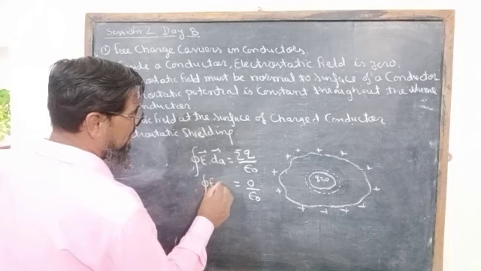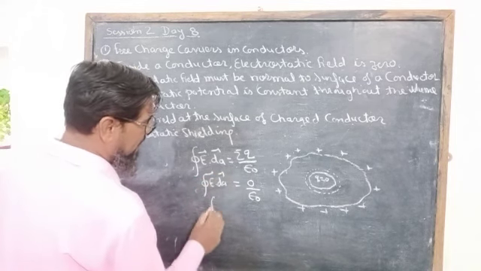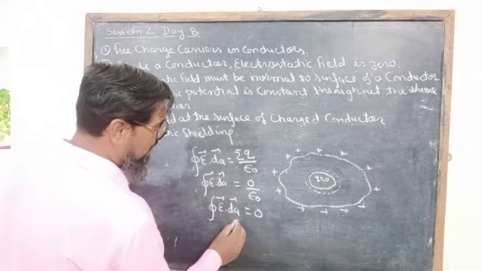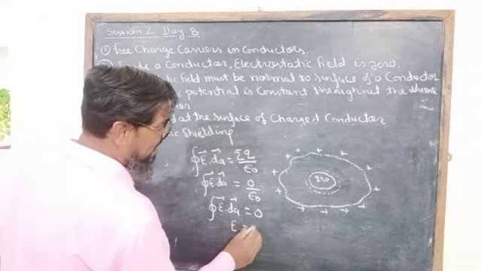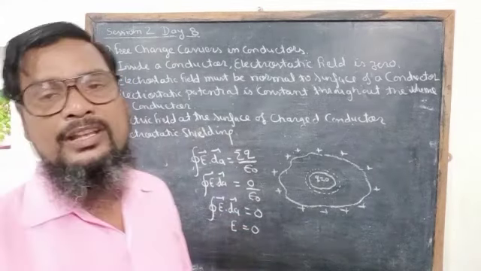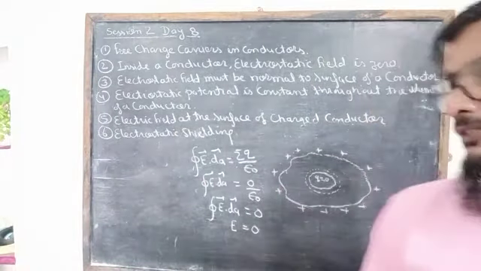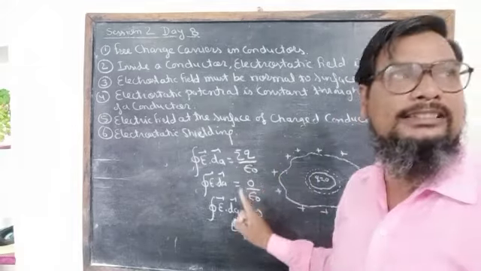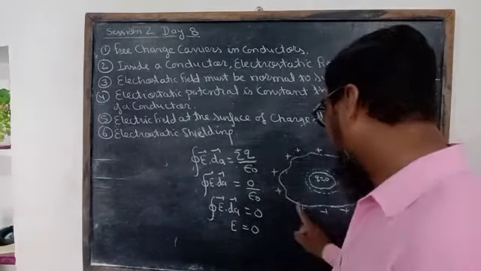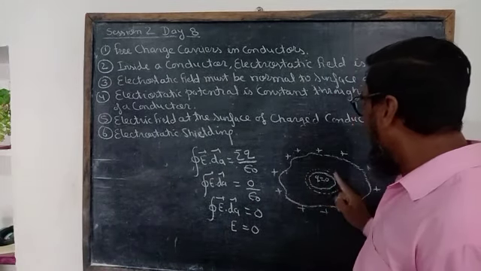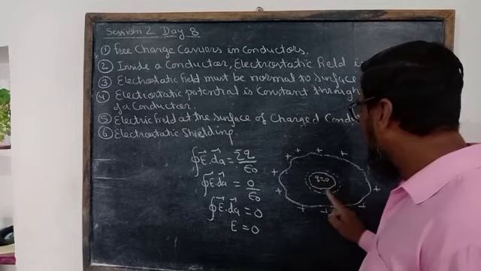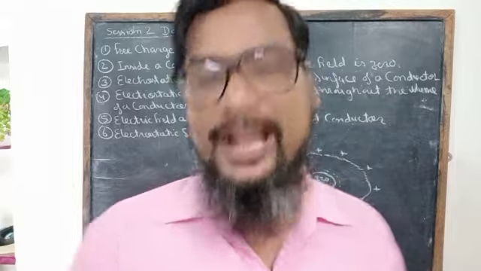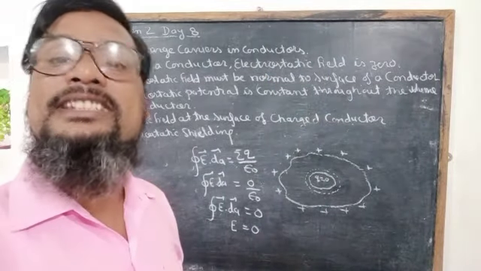Integral E dot dA is equal to 0, meaning the electric field intensity will be 0 inside the cavity. Whatever the shape of the cavity, whatever the charge on the surface of the conductor, the value will be 0, meaning this region is completely protected from external electrical effects or disturbances.